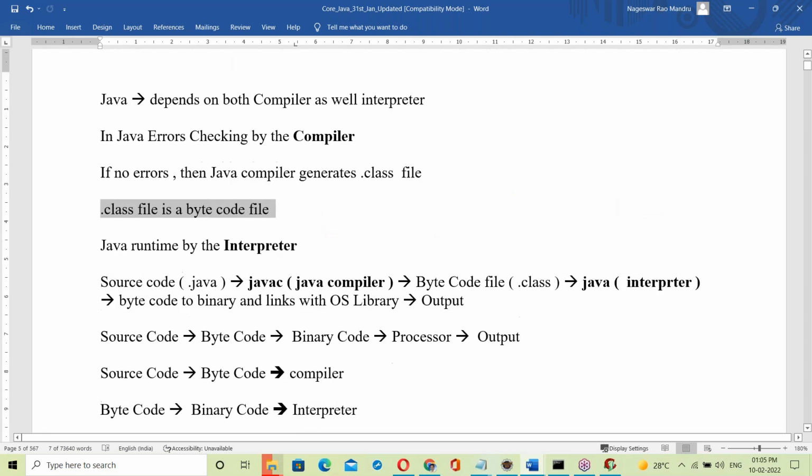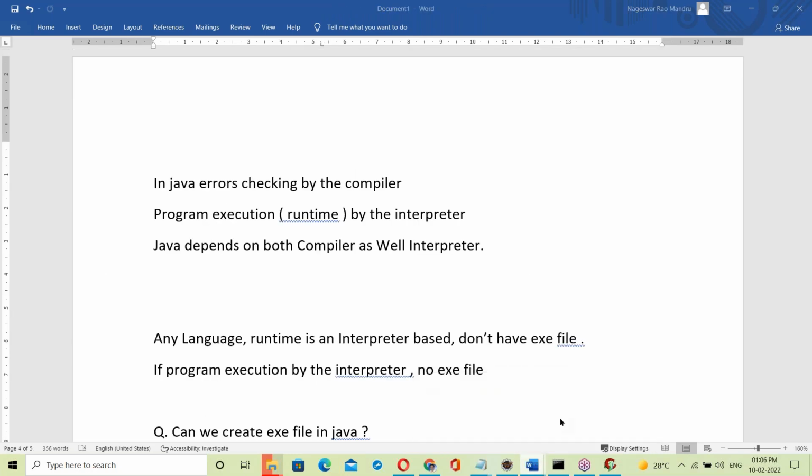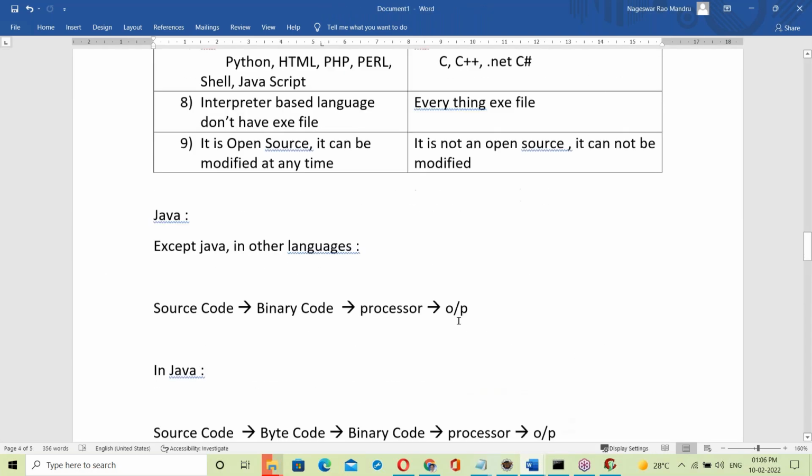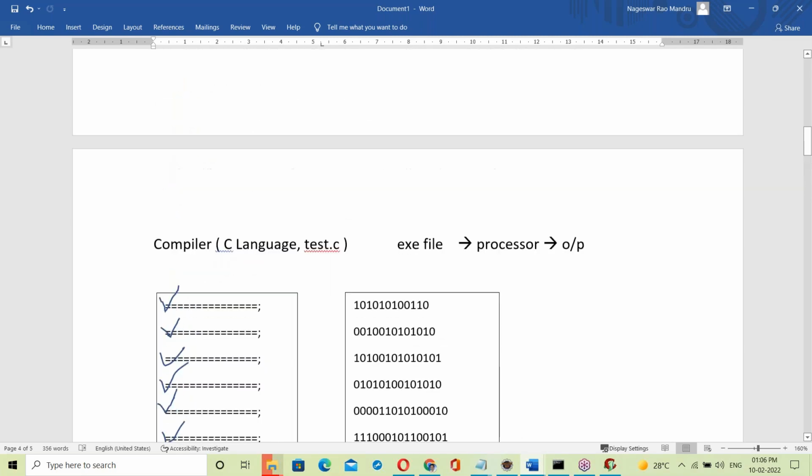Okay. No, binary. Okay, good question, Lavanya, good question. See here.